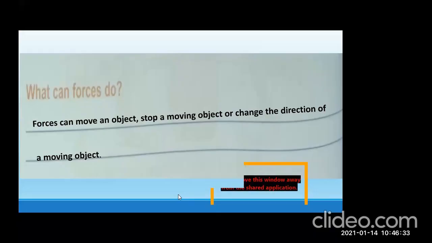I'm going to ask one more question. Who invented the concept of gravity?